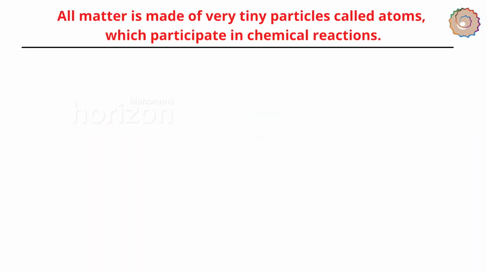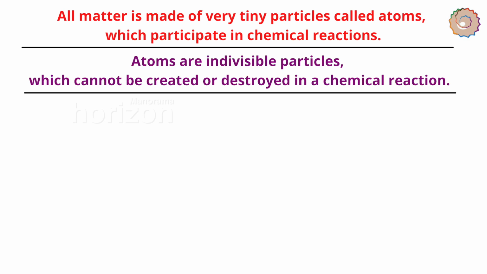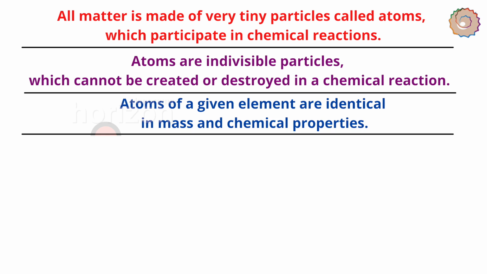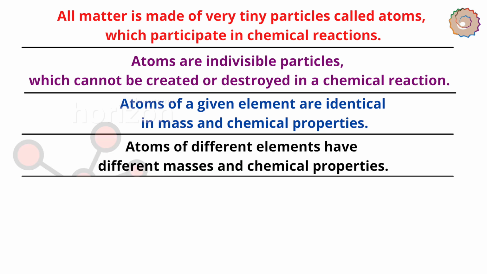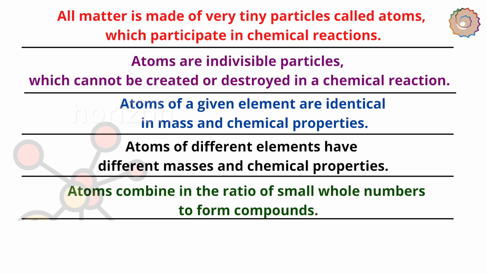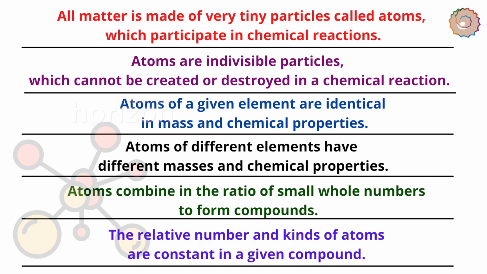All matter is made up of very tiny particles called atoms. Atoms are indivisible particles which cannot be created or destroyed in a chemical reaction. Thirdly, atoms of a given element are identical in mass and chemical properties. Atoms of different elements have different masses and chemical properties. Atoms combine in the ratio of small whole numbers to form compounds. And the relative number and kinds of atoms are constant in a given compound.